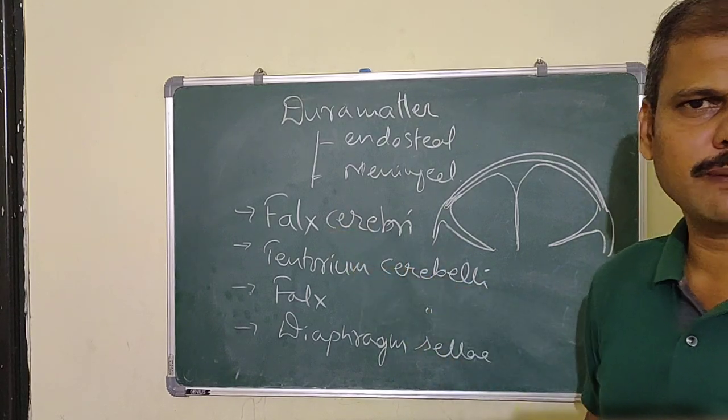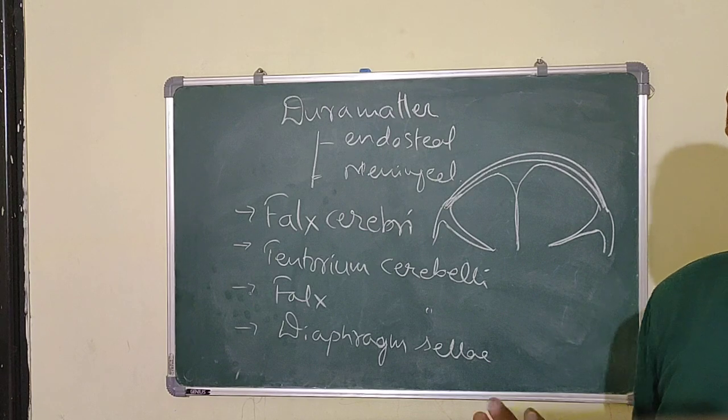First, the falx cerebri. It is a meningeal fold, a dura mater fold.